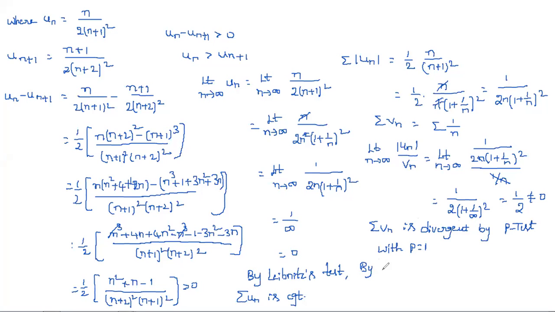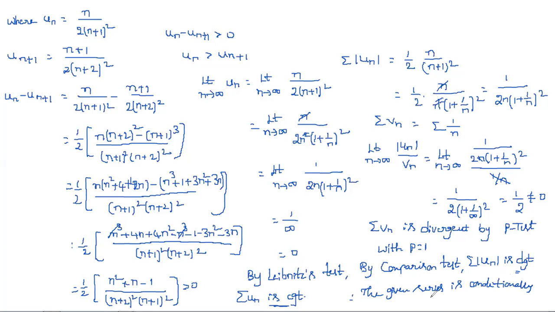Therefore, by the comparison test, simply we can write, summation mod un is also divergent. Now we can say that the series is convergent and summation modulus un is divergent. So therefore, simply we can write, the given series is conditionally convergent. Conditionally convergent. This is a very important model.